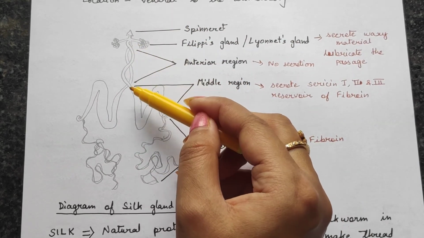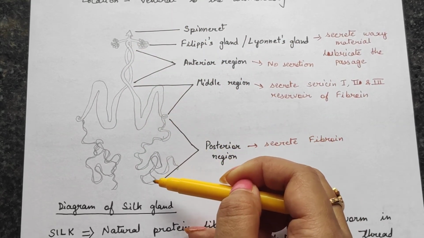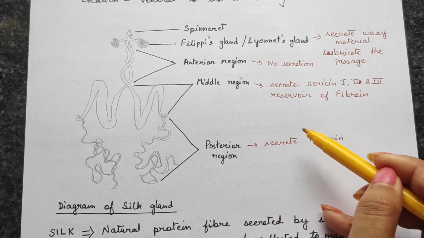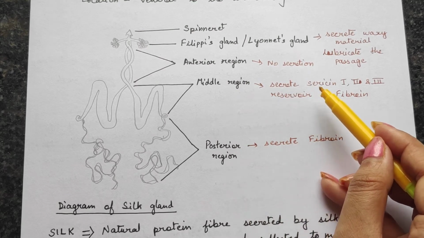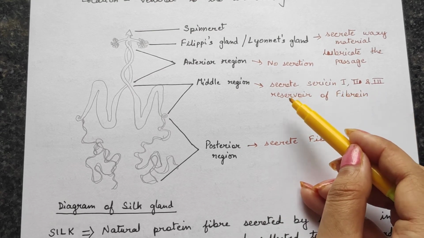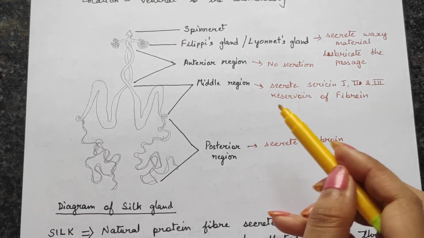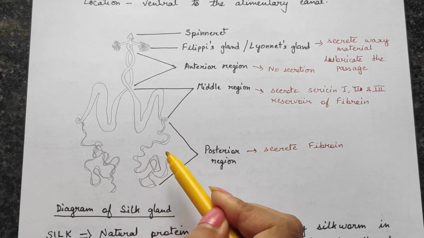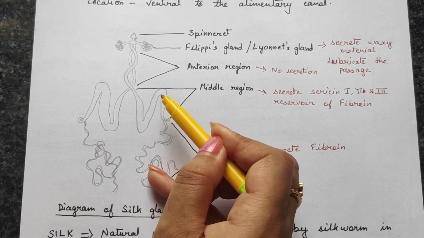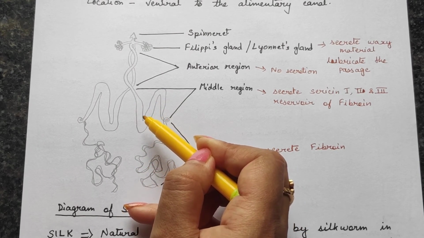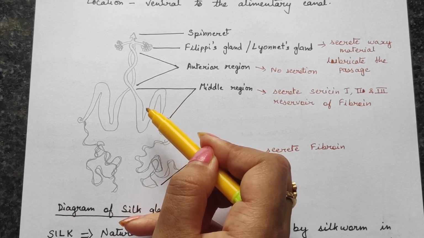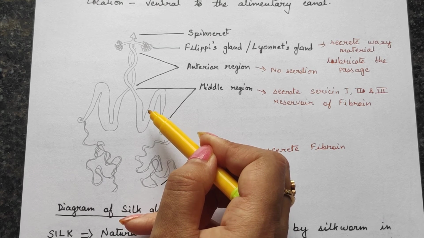Now it has got this anterior part, the middle part and the posterior part. This posterior part secretes fibroin. The middle part secretes sericin. And it is also a reservoir of fibroin, because this fibroin is produced by the posterior part. It will be secreted from here, come here, and in the middle part it will be stored. So this acts as a reservoir of the fibroin and it will secrete sericin.